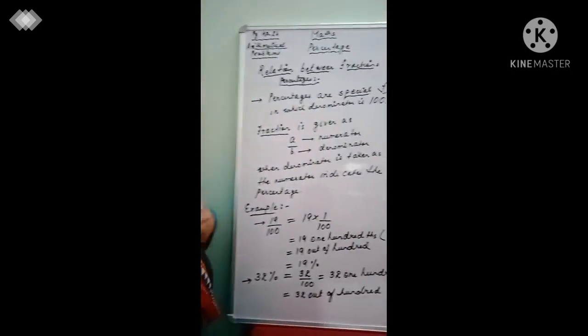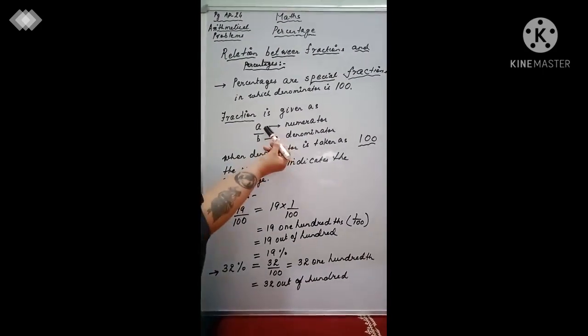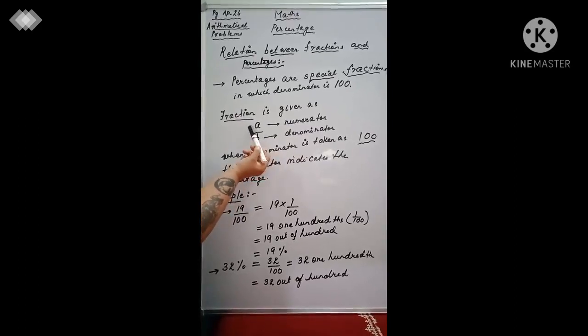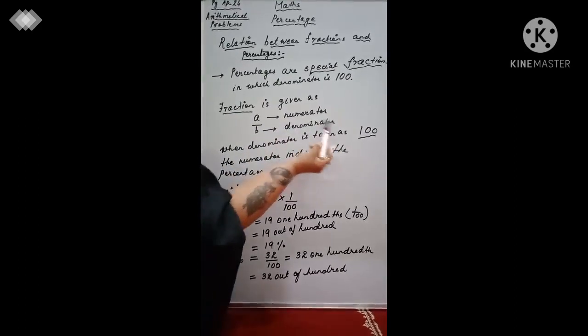Because in a fraction you have only two terms, a numerator and a denominator, and that is why when you say the denominator is 100, that makes it a percentage, and percentage and fractions are related to each other. Okay, now let's focus our attention on the board. That is why I have written that a fraction can be written as a divided by b, where a is called the numerator and b is called the denominator.